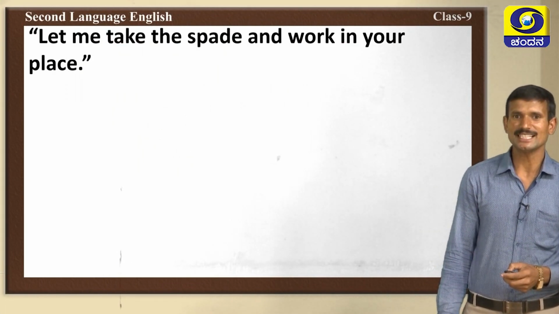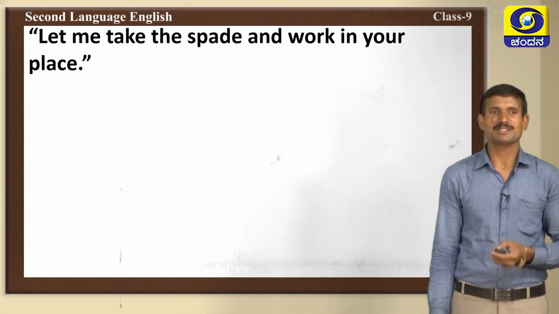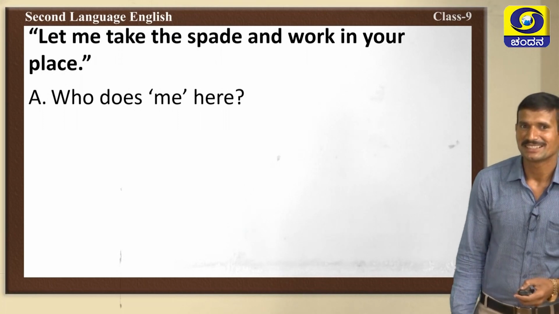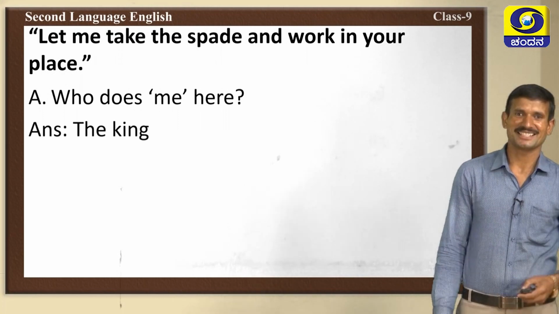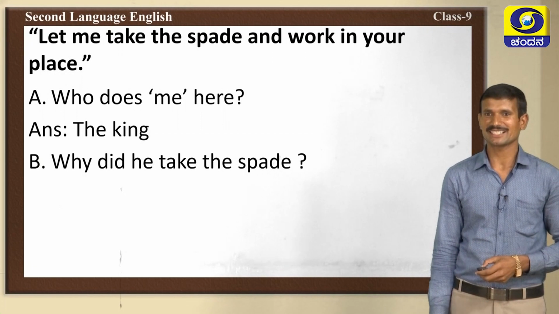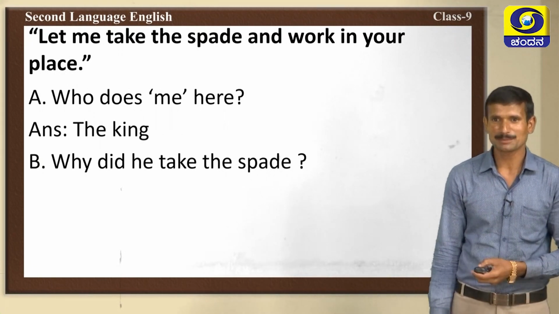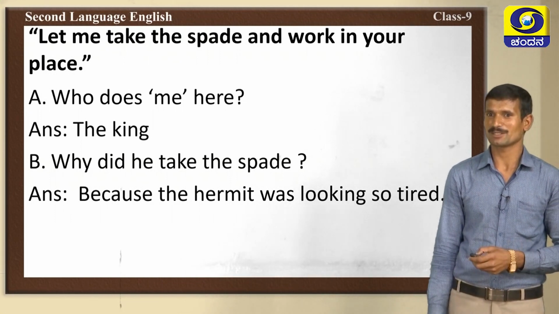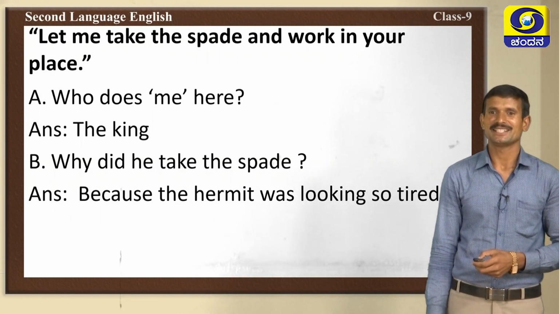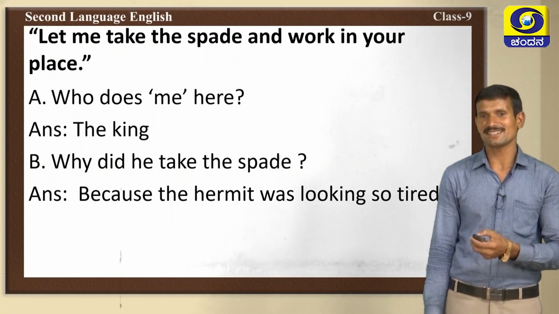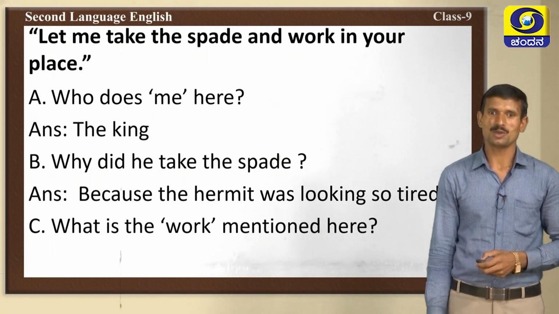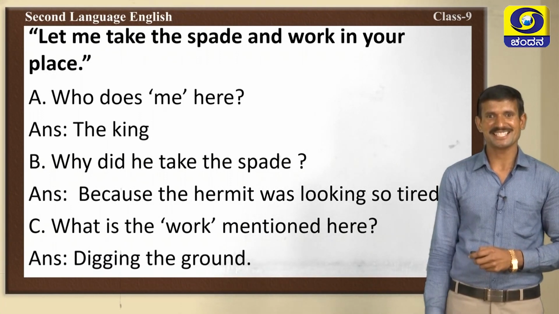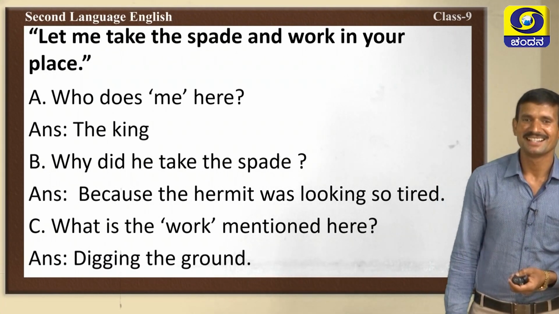Then, let me take the spade and work in your place. Very good. Who does me mean here? Here me means the king. Very good. The king. Next, the second question. Why did the king take the spade? Yes, because the hermit was looking so tired. So, the king took the spade and worked in his place. Then, what is the work mentioned here? Yes, very good. Digging the ground. He was digging the ground.